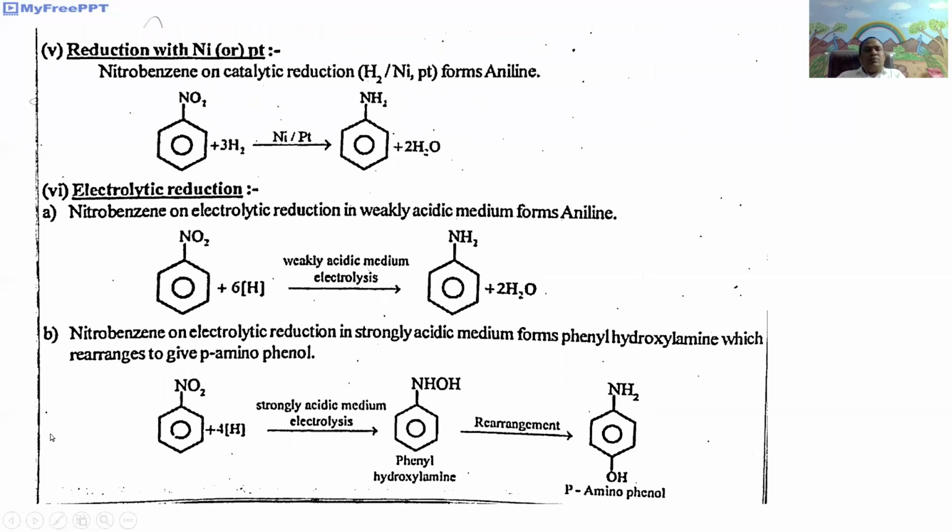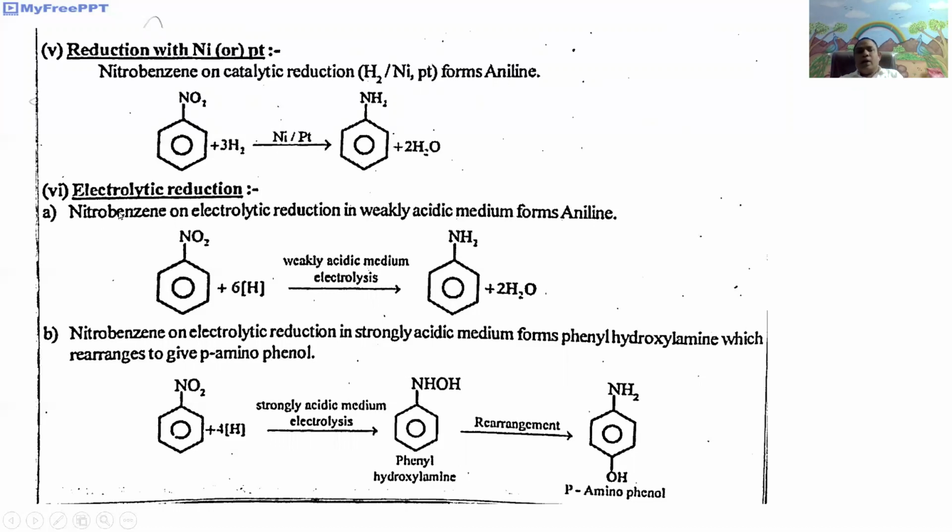Next, fifth one, reduction with nickel or platinum. Here nitrobenzene on catalytic reduction gives aniline. Nitrobenzene undergoes catalytic reduction in the presence of nickel or platinum to form aniline. That is nitrobenzene plus 3H2 in the presence of nickel or platinum gives aniline or aminobenzene plus 2H2O.